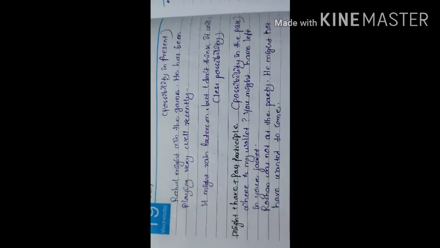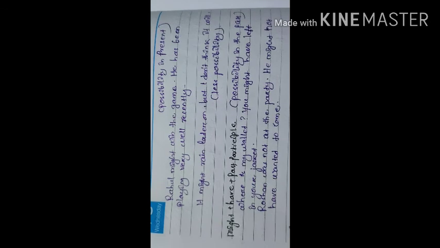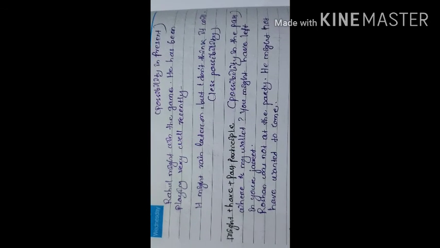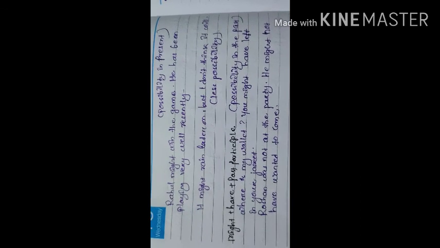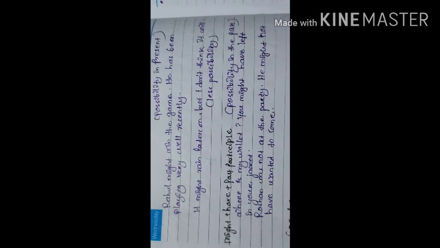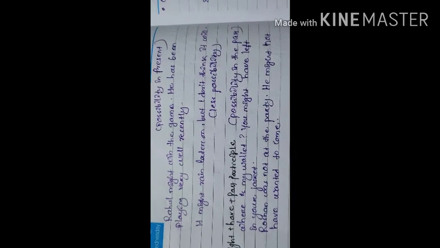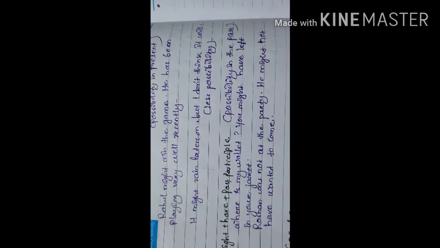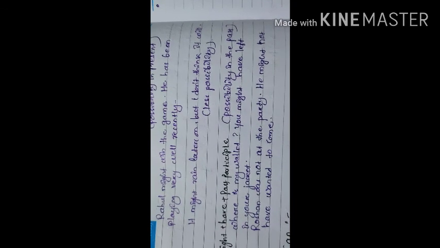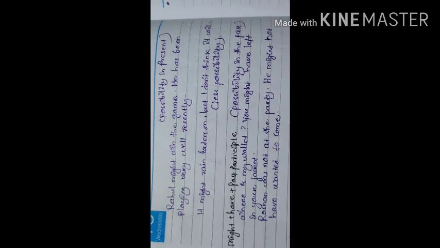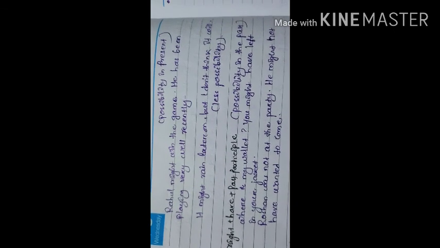Okay, then in case of past possibility, to indicate the past possibility, we have to use might with have and past participle form of the verb, like, where is my wallet? You might have left it in your jacket. Then, Roshan was not at the party. He might not have wanted to come. It is about the past possibility. It might happen.